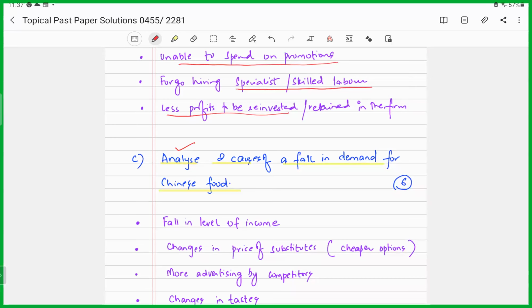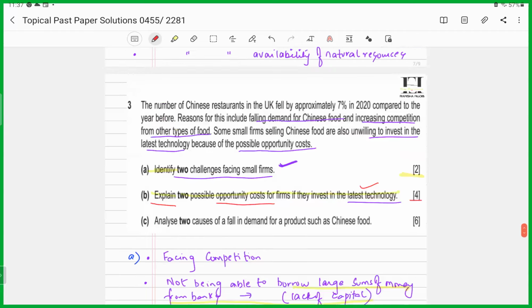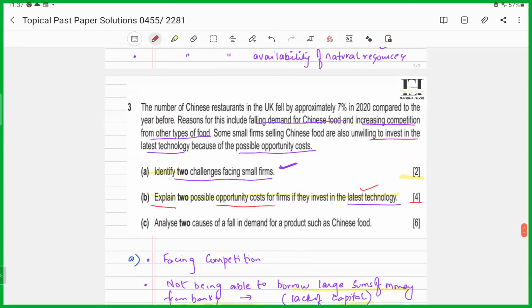Now, earlier in the question, if you realize, it was there in the very second line that they said that the reason for this fall was that there was a fall in the demand for Chinese food, increasing competition from other types of food. So now this was because that there was a change in the consumer preferences, right?